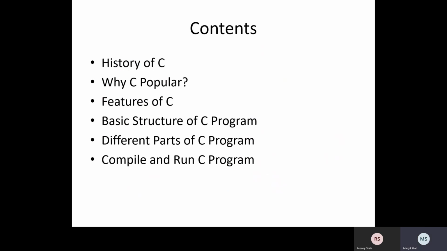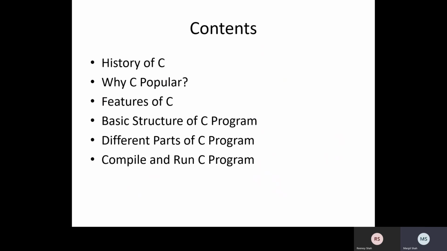Okay, so these are the different parts of a C program. Up to this point we have discussed the structure of a C program, which is a very important question as far as C programming is concerned. So the structure of a C program you need to remember very carefully.